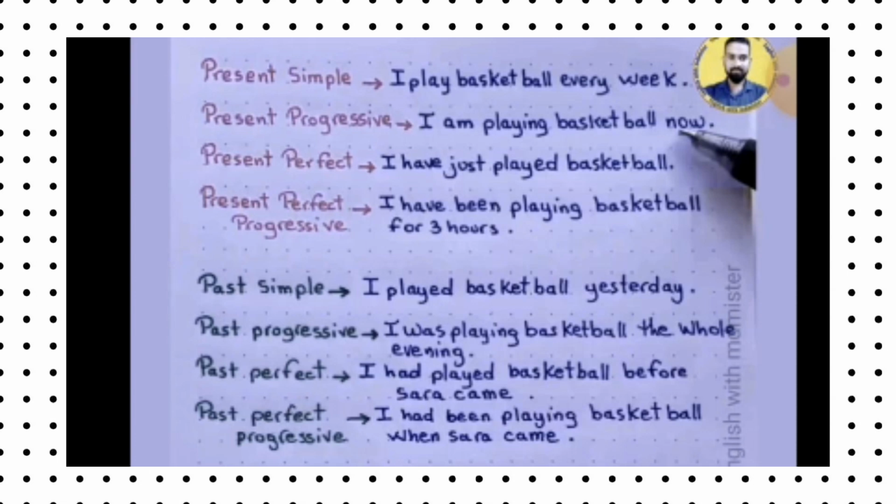In this example, the subject is I, and the structure is I plus have plus V3 form. There are many types of verbs: V1, V2, and V3. I will list them in another video.